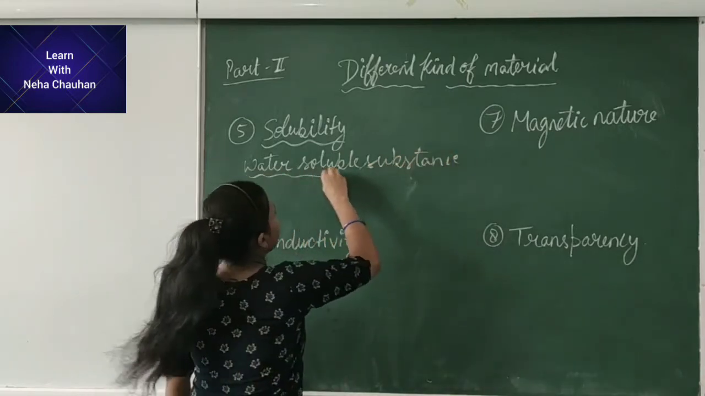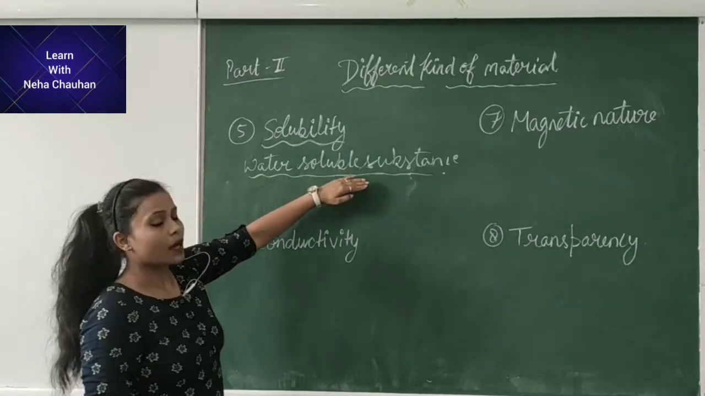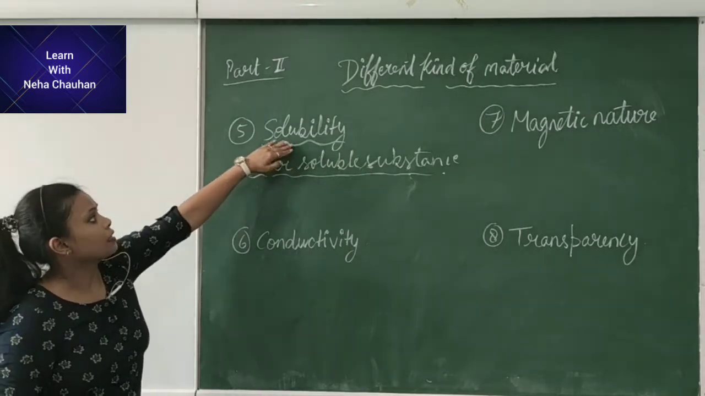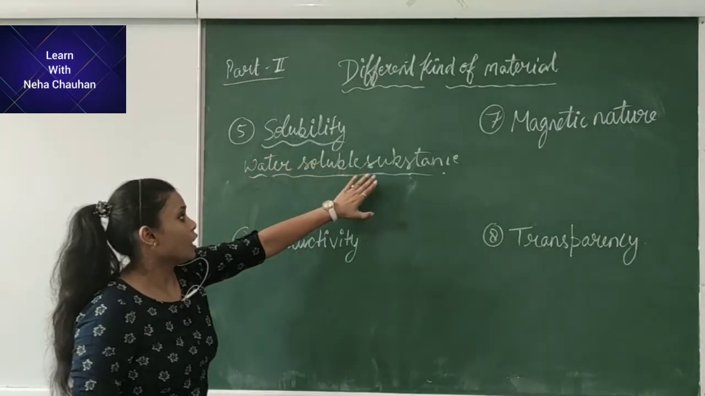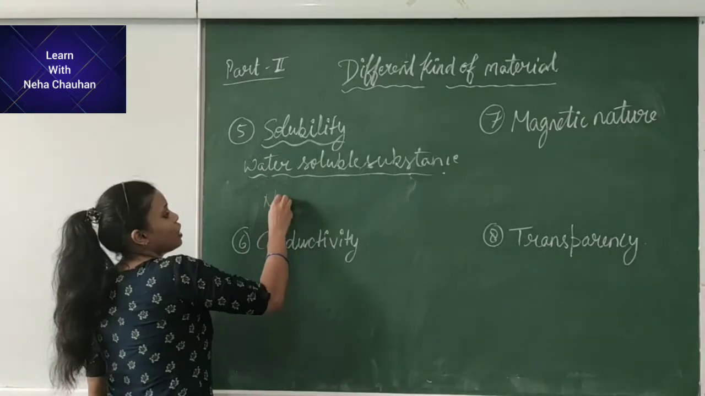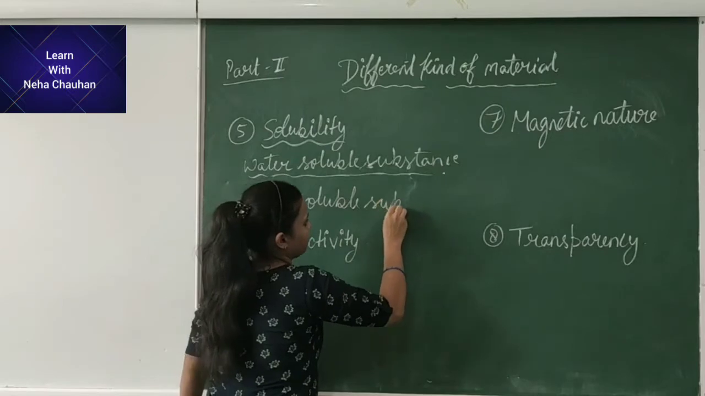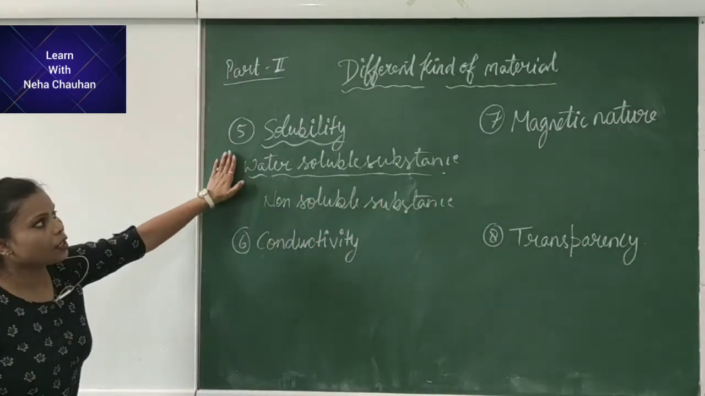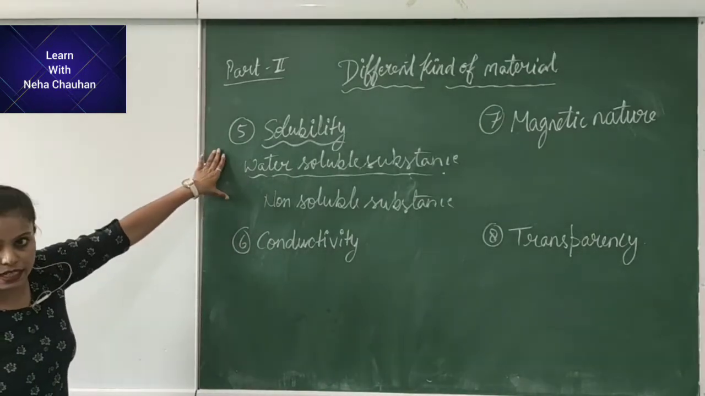This is defined as the solubility. When a substance is completely soluble in water, it is defined as the solubility of the substance. But whenever a substance doesn't dissolve in water, that substance is known as a non-soluble substance. According to this property, we can also define the property of material, or we can categorize the object.